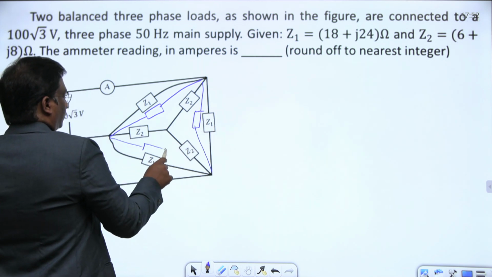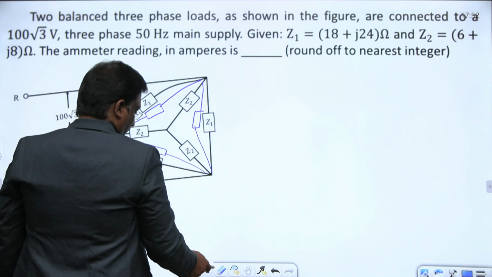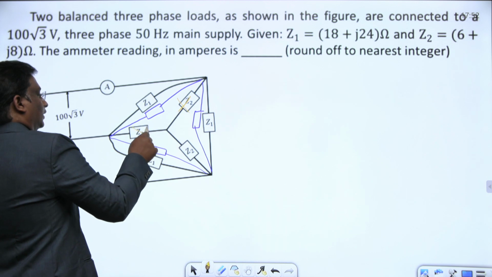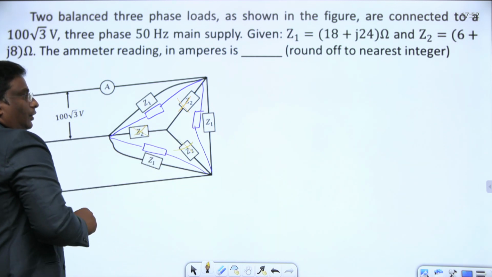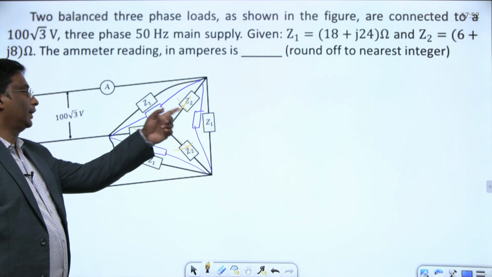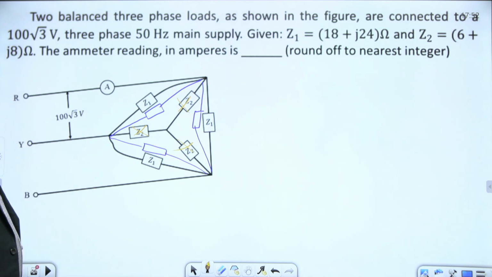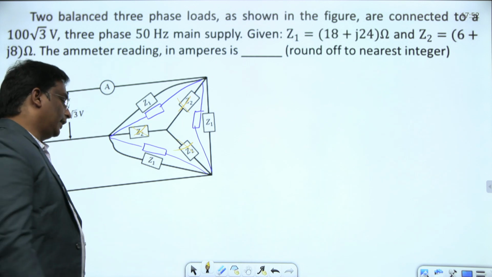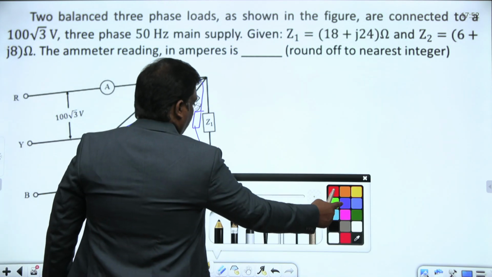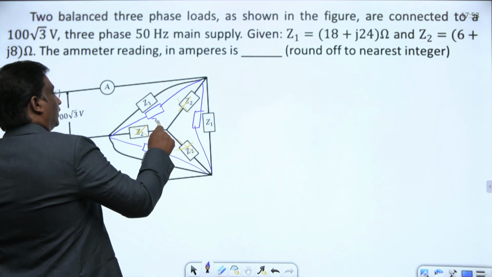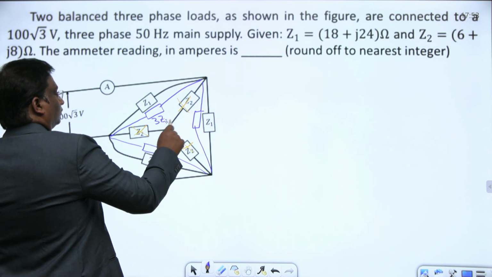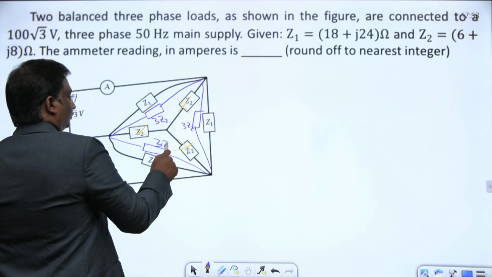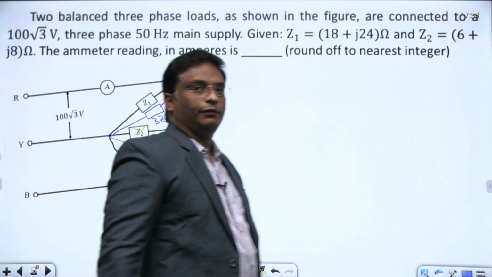If I convert this Z2, this is Z2, into star, I will get a network like this. And we know one thing: balanced star to delta, impedance increases by 3 times. That's why, what is this impedance? This is 3Z1, 3Z2. This also 3Z2. This also 3Z2. This is the first step we did.